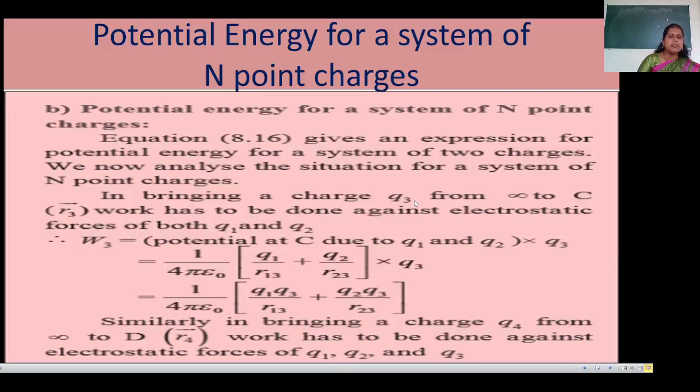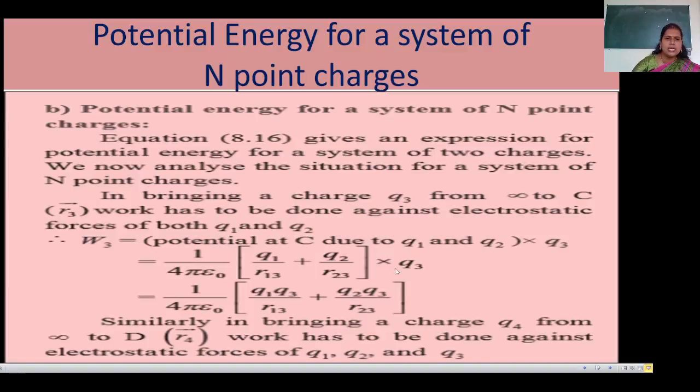In the last expression we determined it for the two system of charges. Now we are going to use one more charge, Q3. Q3 is brought from infinity to point C, Q1 from infinity to point A, and Q2 from infinity to point B. Now Q3 is at infinity, and point C has position vector R3. Work has to be done against the electrostatic forces of both Q1 and Q2. Now W3 is equal to the potential at C due to Q1 and Q2, into Q3.